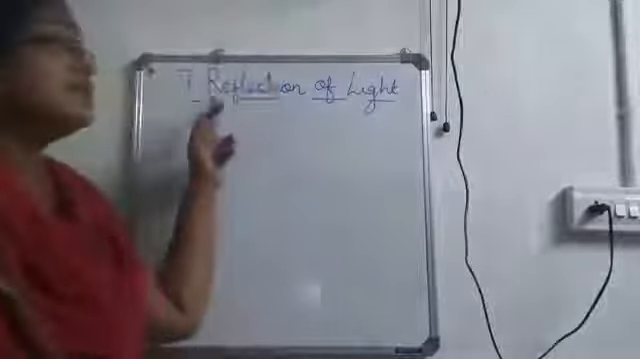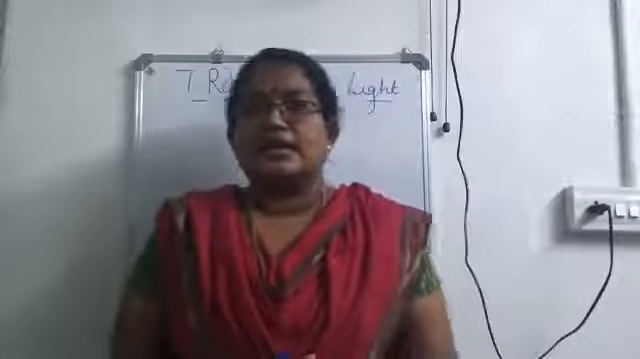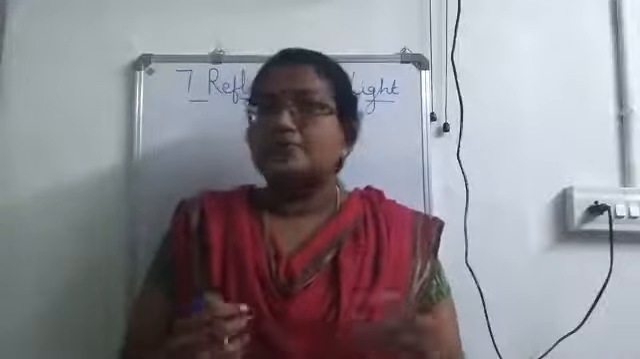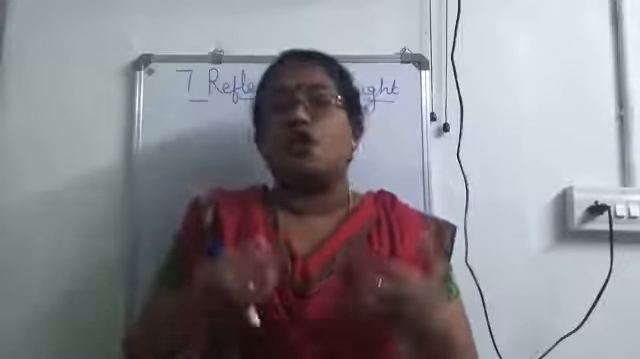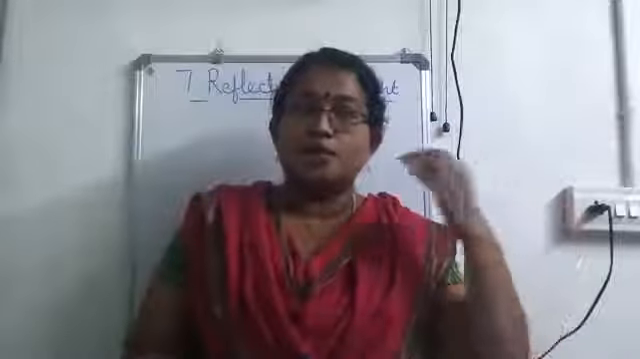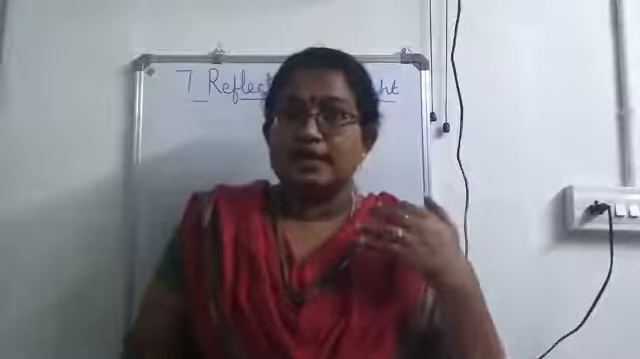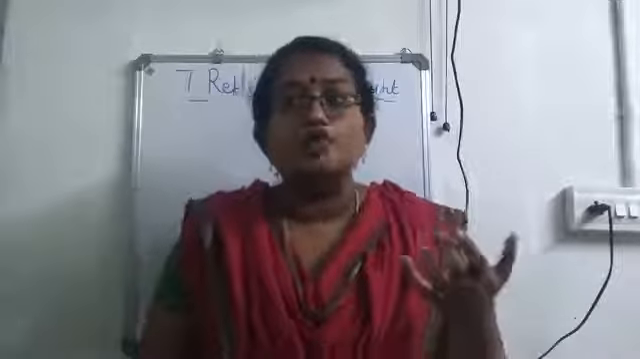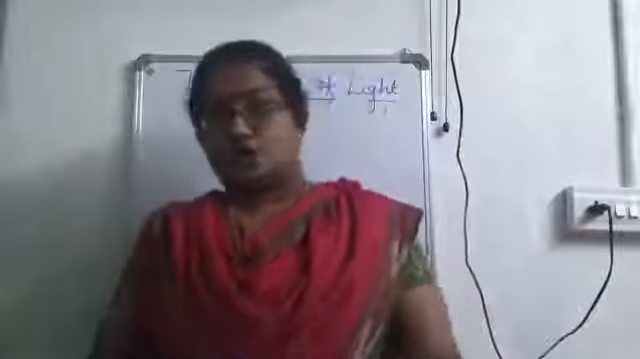So, what all things do you know about light? Light is a form of energy, isn't it? And it produces the sensation of vision. If you want to see something, light from that object should fall on our eye. Then it produces an inverted image in our retina. That is how we can see an object.